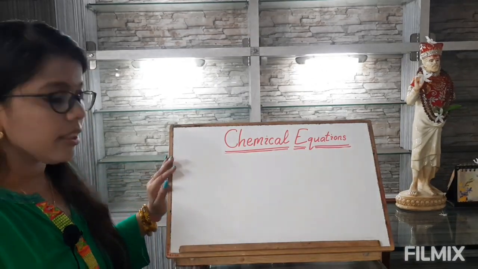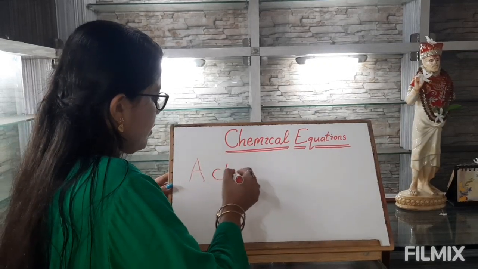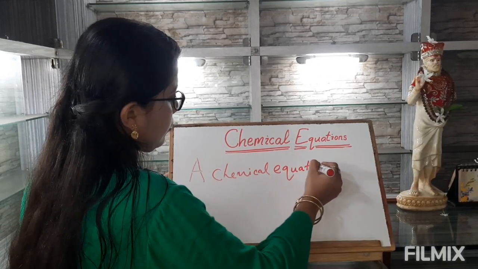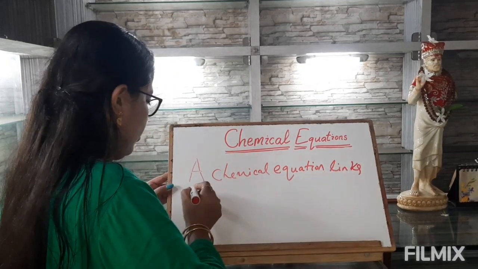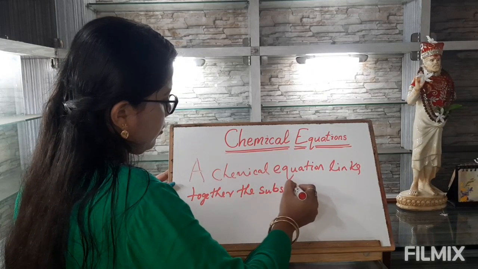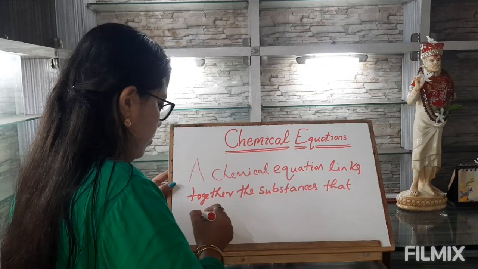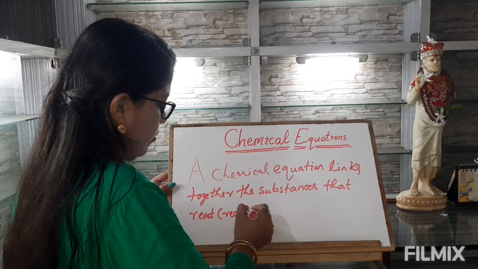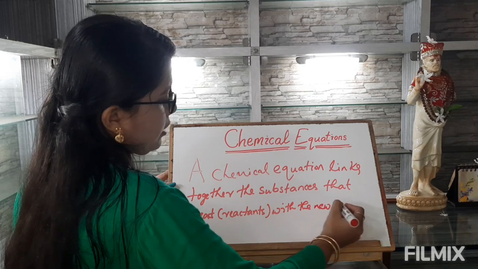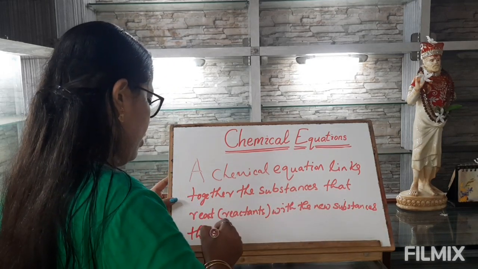Now what a chemical equation is, if we define it, we can say that a chemical equation links together the substances that react with the new substances that are formed.